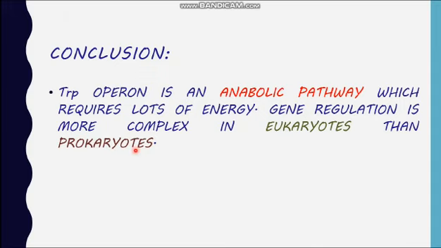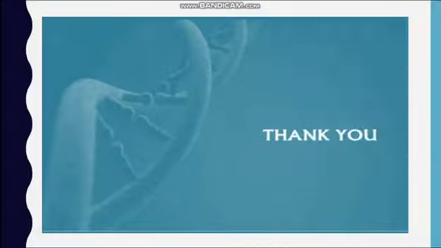So tryptophan synthesis is an anabolic pathway which requires lots of energy. That's why bacteria do not waste energy when tryptophan is present in the bacteria. When tryptophan is absent, the operon is on and all the genes are transcribed to produce the amino acid tryptophan. Gene regulation is more complex in eukaryotes than in prokaryotes. This is all about the tryptophan operon.